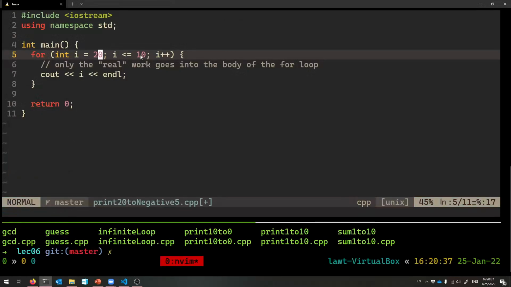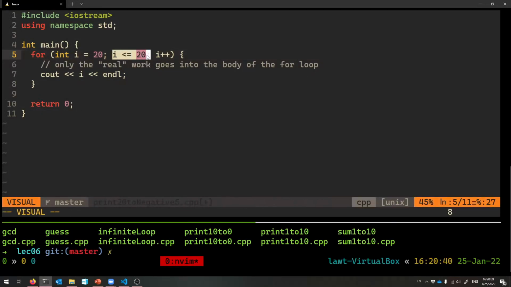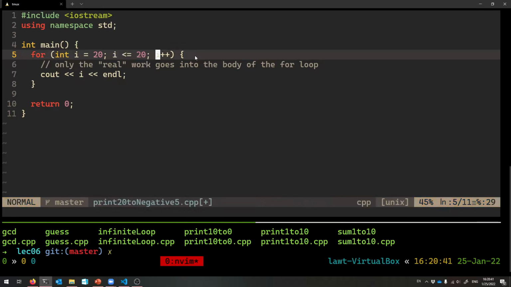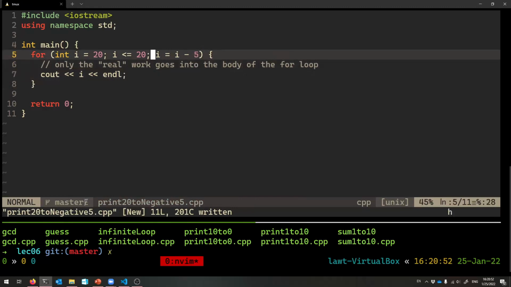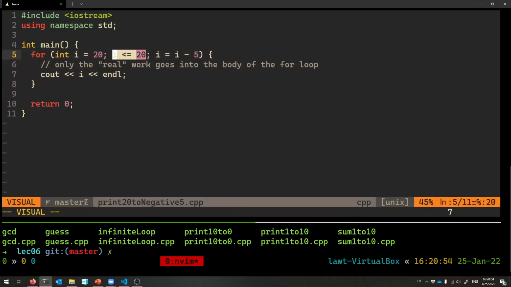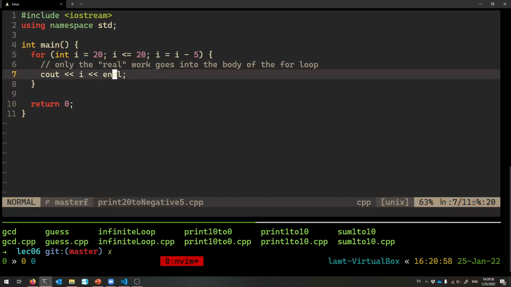And then let me show you what would happen if I keep this: I is less than or equal to 20. And then I want I to change by 5 each time. So I equals I minus 5. That will be my increment part. Really, it's decrement here, I guess. But this condition is always going to be true because I starts at 20 and just keeps getting smaller. So yeah, it's always smaller than or equal to 20. It'll never end.